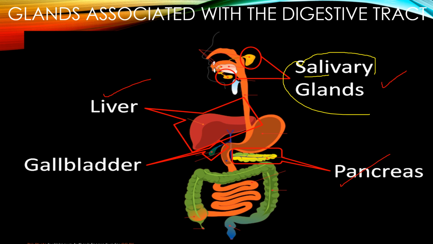So it contains an enzyme. For now, just think that it produces an enzyme, and this enzyme is capable of breaking down starch into glucose. Suppose you are eating boiled rice. After chewing, will it contain starch? You can check this.